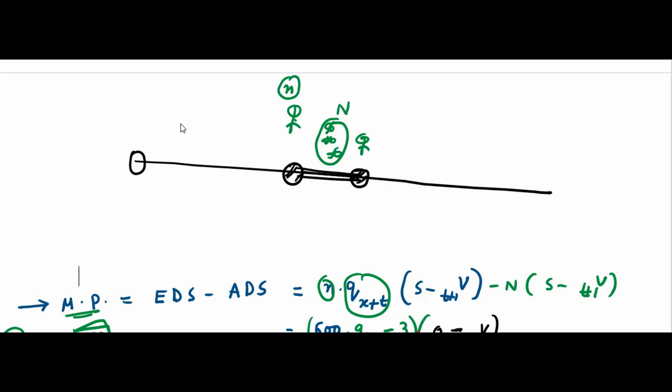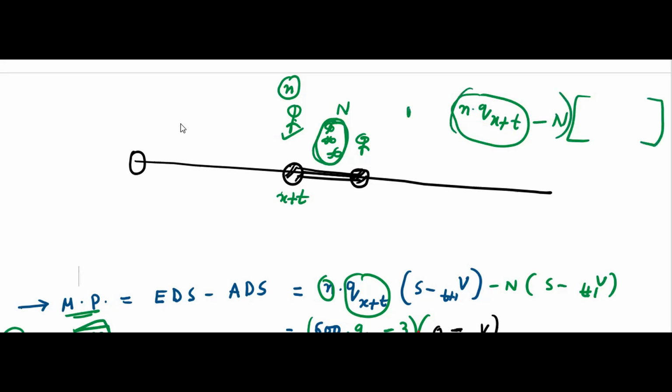A number of people are there. How many do you expect will die? That will be N Q x plus t, where the age is x plus t. This is the expected number of people who will die, as at the start of the year. At the end of the year, you can count how many actually died. On that, you find the death strain. Okay, that will be the mortality profit. That's all. When you find the death strain, you need to write this one.